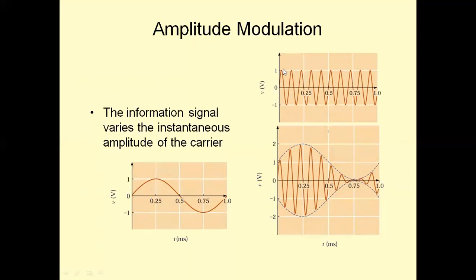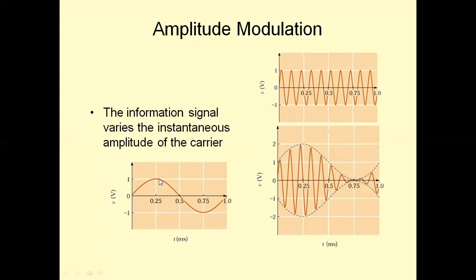In amplitude modulation, we take the amplitude of the carrier, and it is varied in accordance with the amplitude of the message signal. That means from here to here, the amplitude of the message signal is increasing, so we need to increase the amplitude of the carrier.